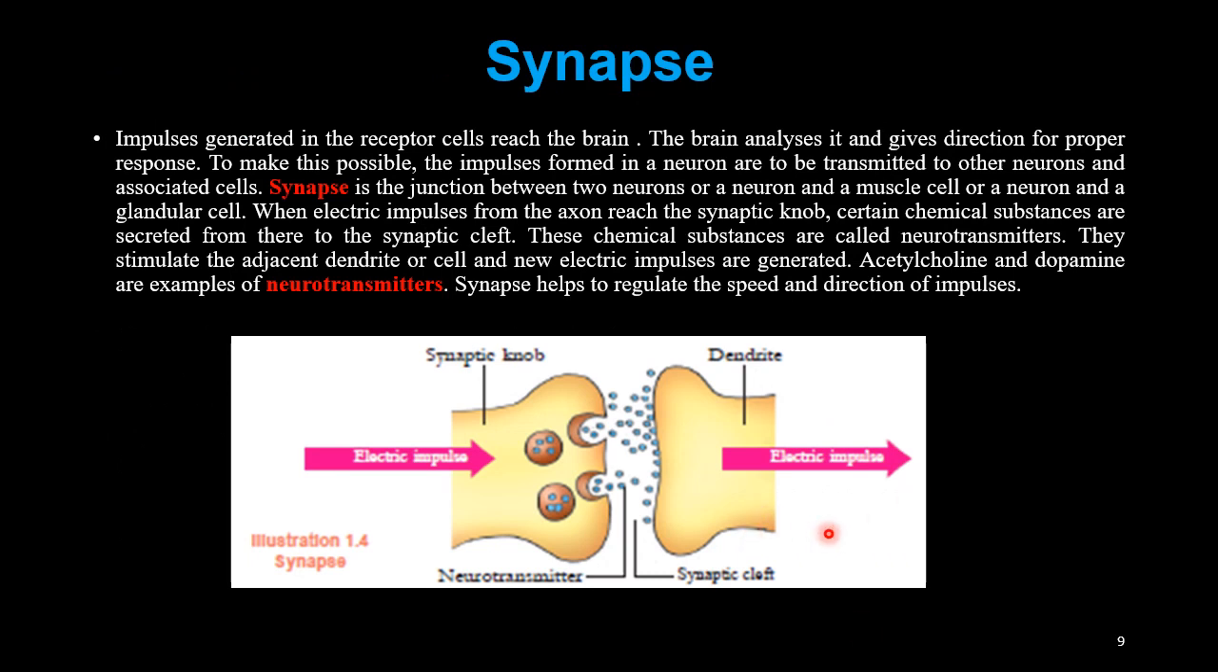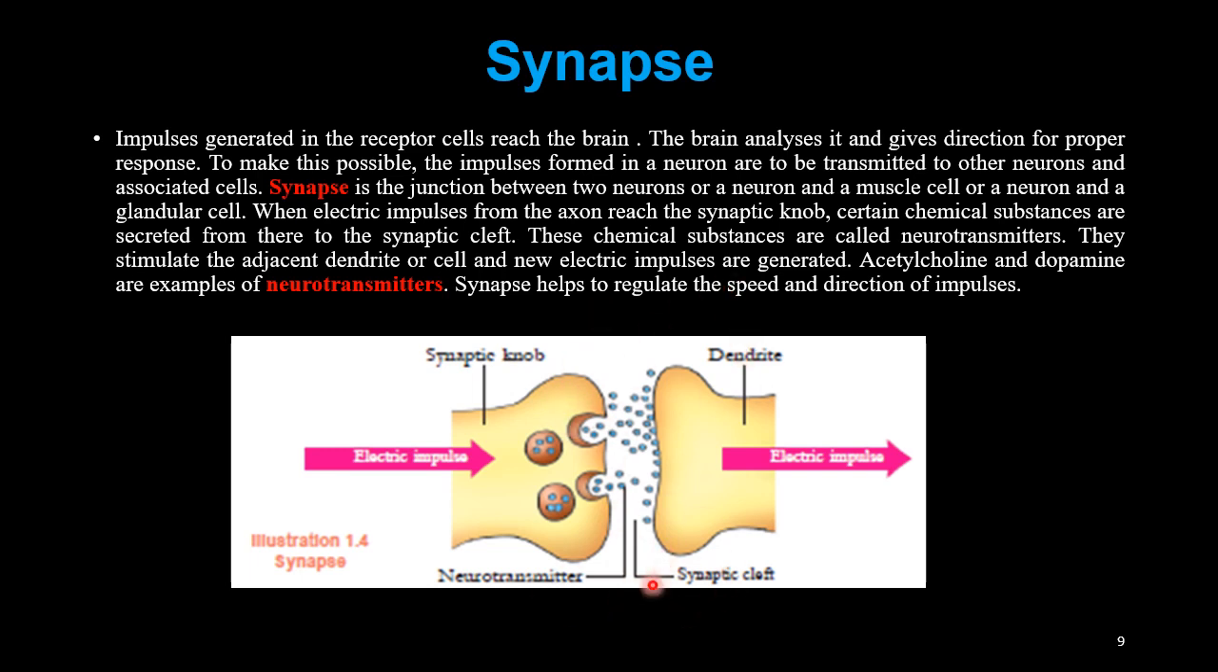Then we have to study in detail the structure called synapse. Synapse is the junction between two adjacent neurons. Impulses generated in the receptor reach the brain. The brain analyzes it and gives direction for a proper response. To make this response, the impulses formed in the neuron are to be transmitted to other neurons and associated cells. The impulses have to be transmitted from one neuron to another. Synapse is the junction between two neurons, or a neuron and a muscle cell, or a neuron and a glandular cell. So synapse is the junction that may be between two neurons, or here one neuron and here a muscle cell will be there.